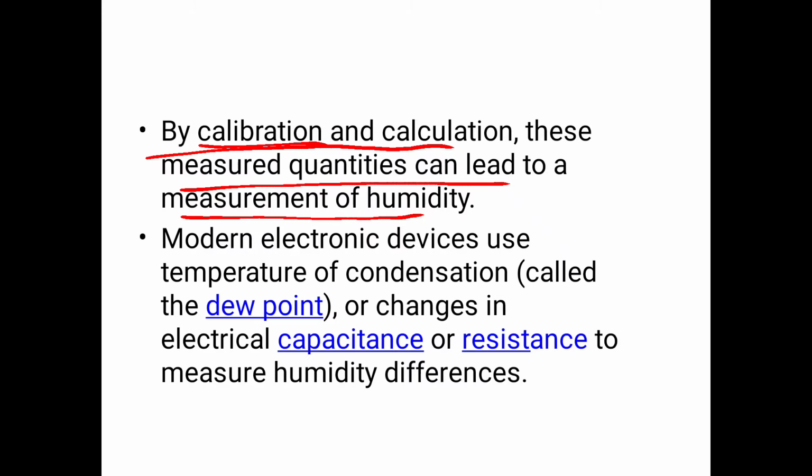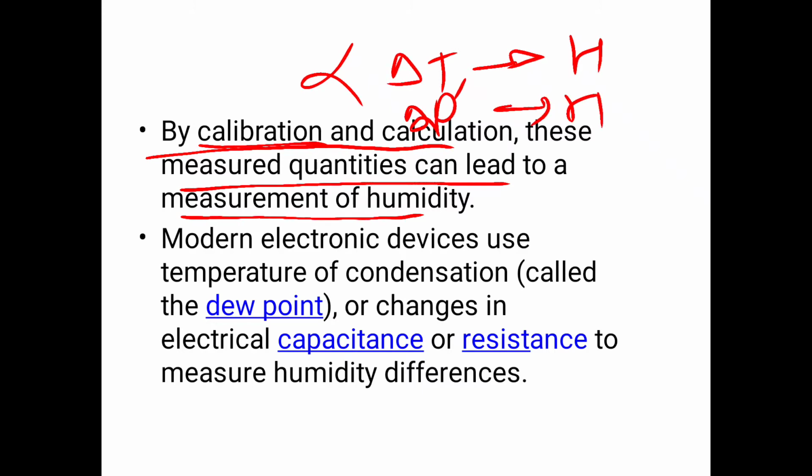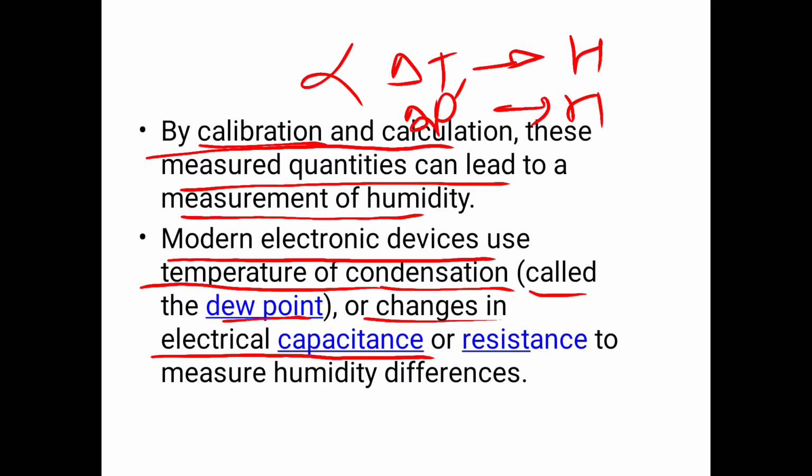Or by seeing the change in temperature, delta T, with that we can find out the amount of humidity. Also, with the change in pressure we can find out the relative humidity. Modern electronic devices use the temperature of condensation, called the dew point, or change in electrical capacitance or resistance to measure humidity differences.